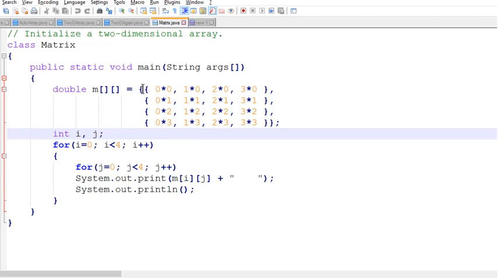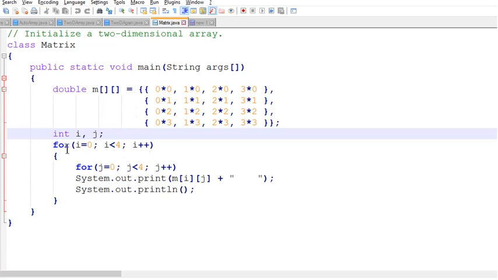We are not using any new operator. We are not specifying the size. We specify the size by means of initializing this array with some values. Here we can say that this array has 4 rows, and each row has 4 values. So it is a 4 by 4 matrix, with 4 rows and 4 columns.